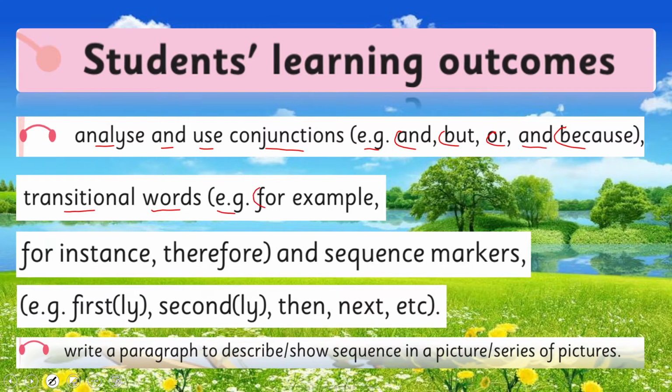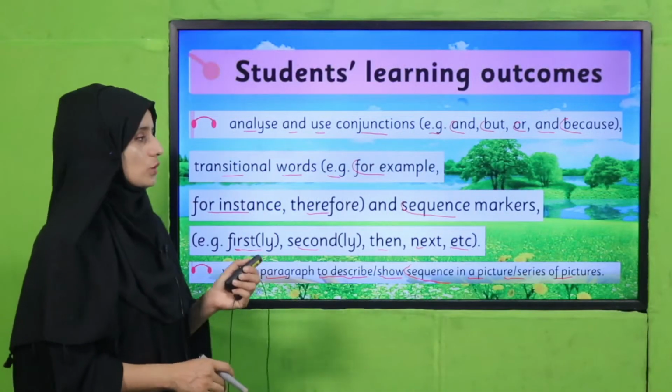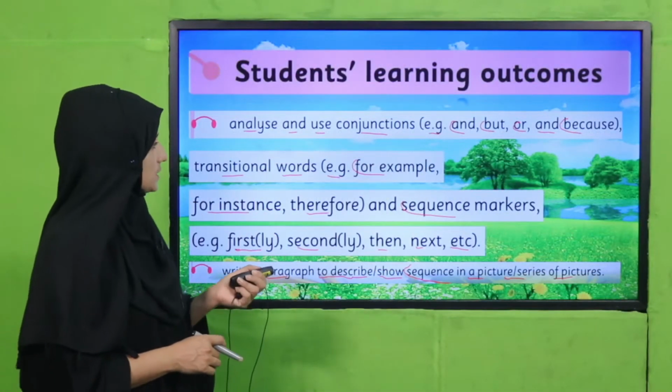Transitional words, e.g., for example, for instance, therefore, and sequence markers: firstly, secondly, then, next, etc. Our next SLO is to write a paragraph to describe and show the sequence in a picture or series of pictures. We are going to cover these SLOs today, inshallah.